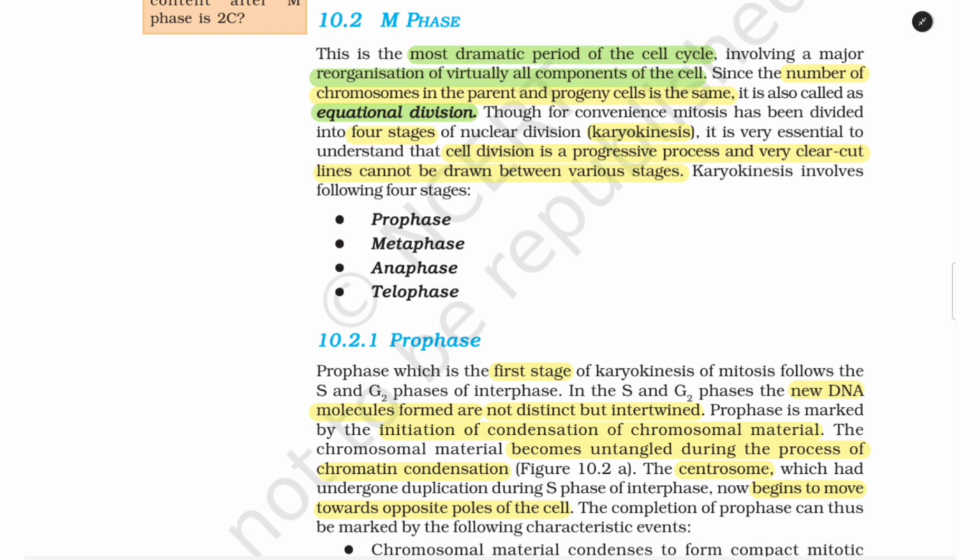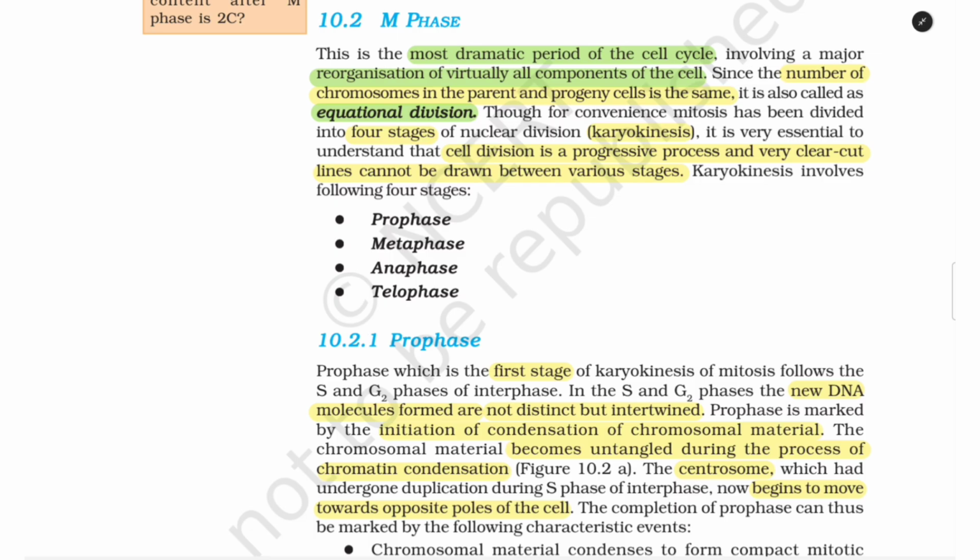10.2 M phase. This is the most dramatic period of the cell cycle involving a major reorganization of virtually all components of the cell. Since the number of chromosomes in the parent and progeny cells is the same, it is also called equational division. Though, for convenience, mitosis has been divided into four stages of nuclear division, that is karyokinesis, it is very essential to understand that cell division is a progressive process and very clear cut lines cannot be drawn between various stages.